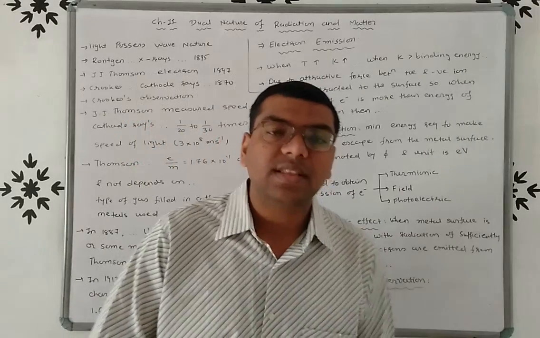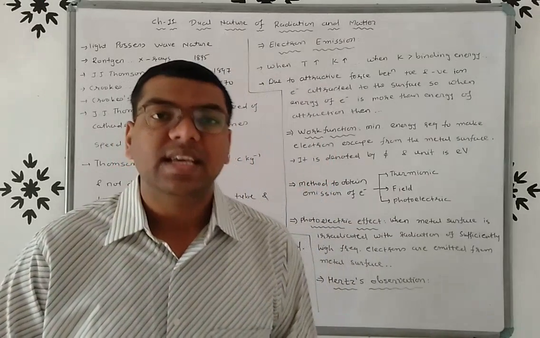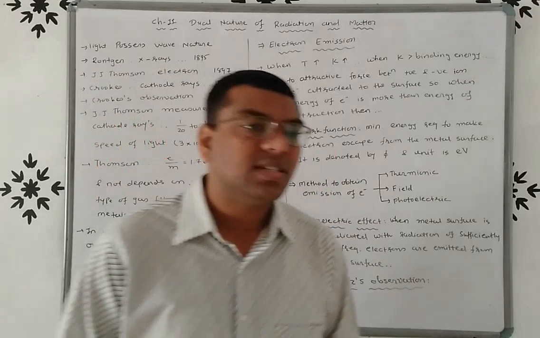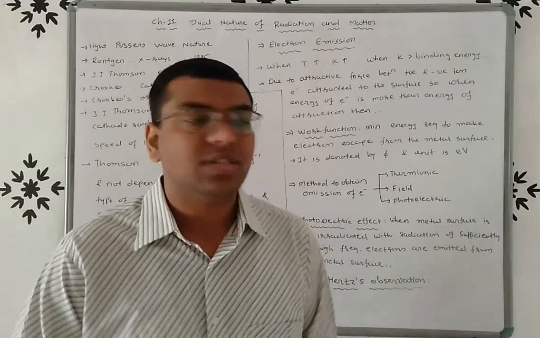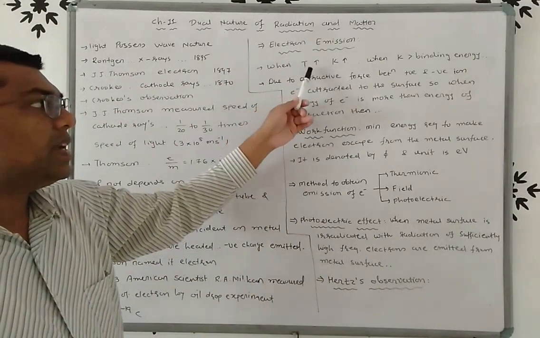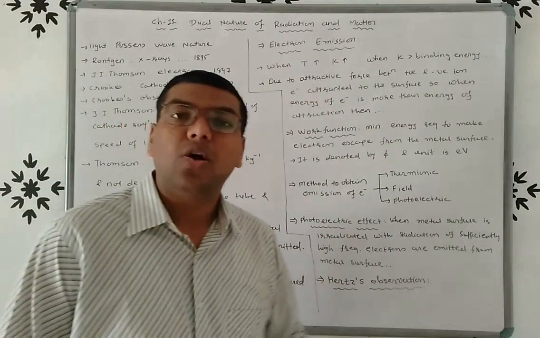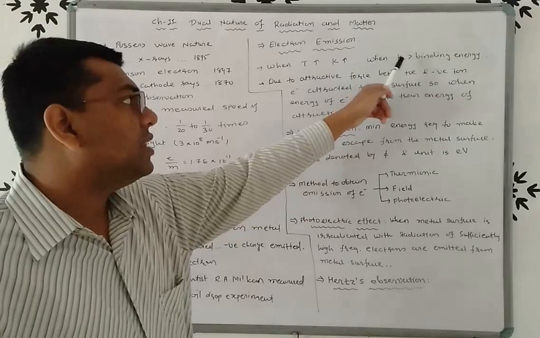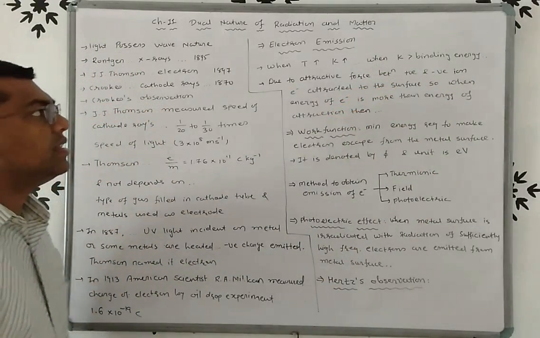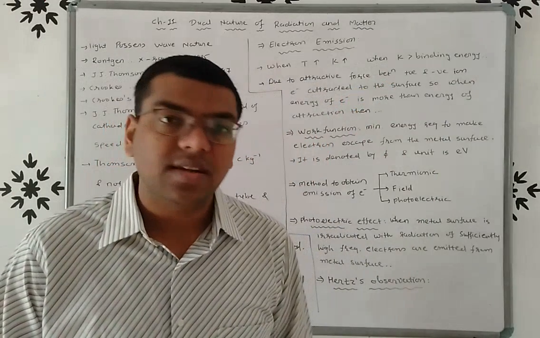Now if this kinetic energy is greater than the binding energy, then the electron emits from the surface, right? So you already know the concept.